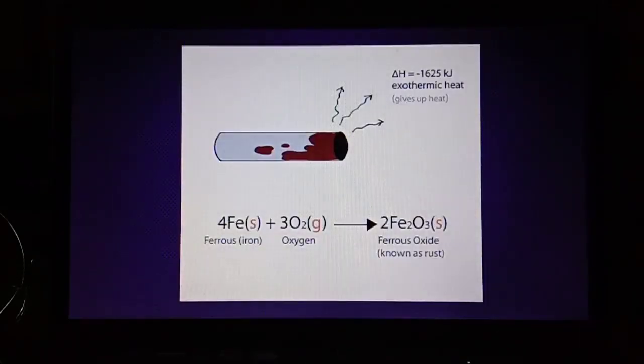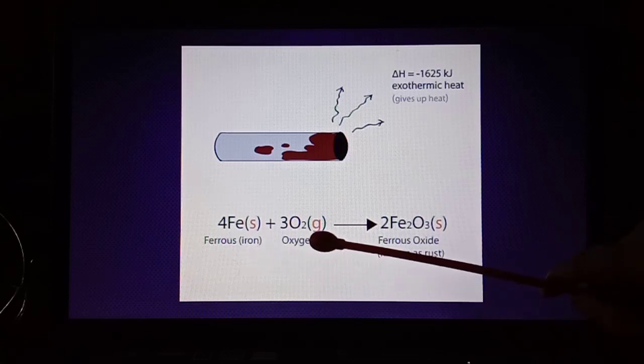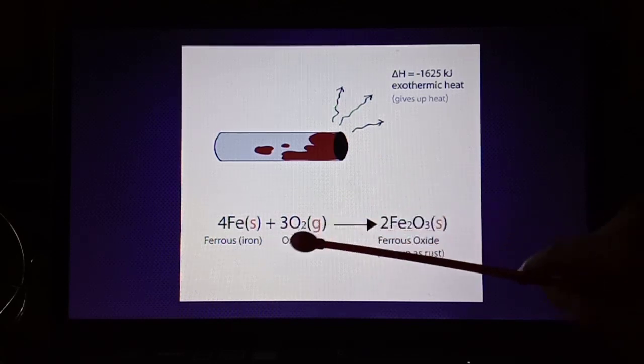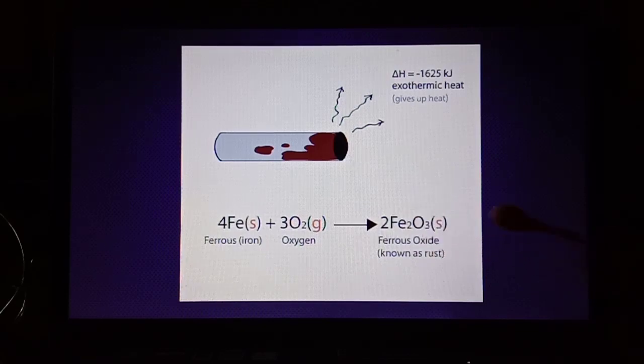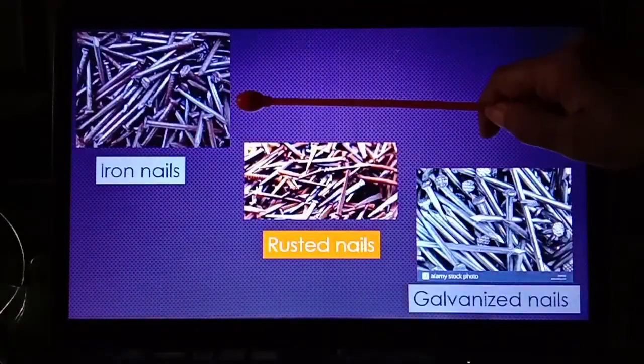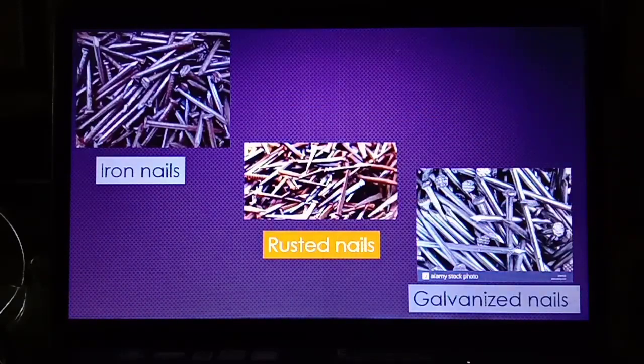You can see the equation here. Iron, when it reacts with oxygen in the presence of water, changes into ferrous oxide, which is called rust. So the chemical formula is changed. That means there is a change in the chemical components, right? A new product is formed and it is irreversible. So it is a chemical change. You can see the normal iron nail and the rusted one.